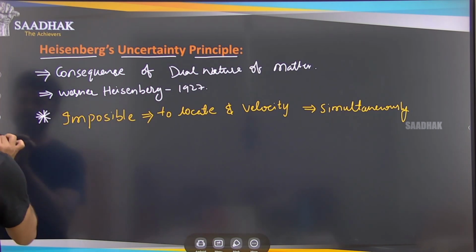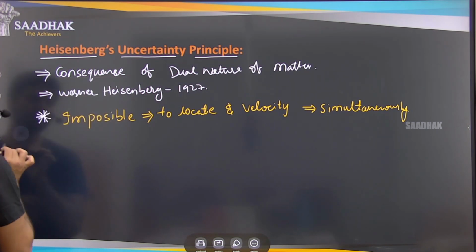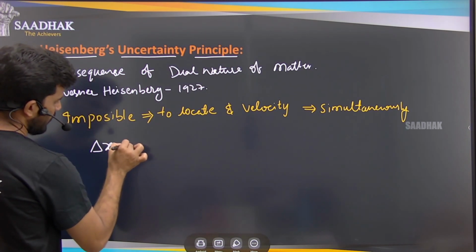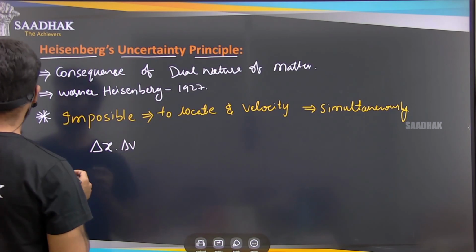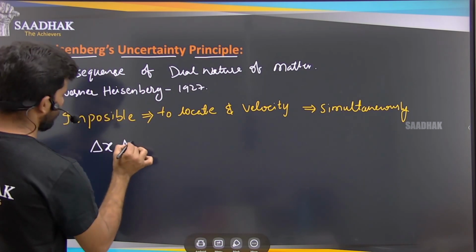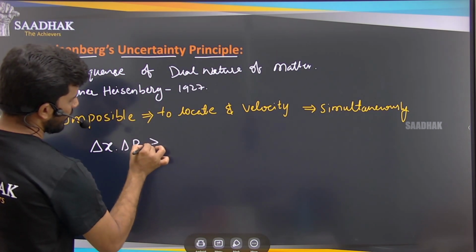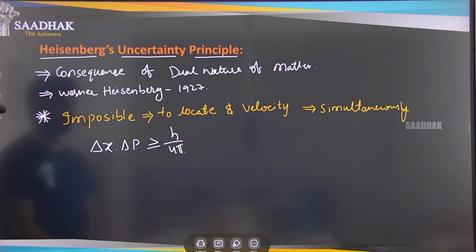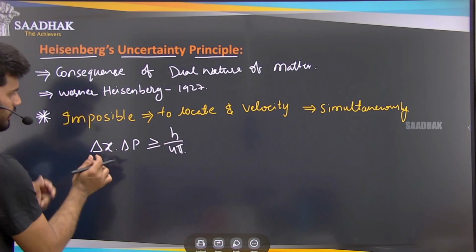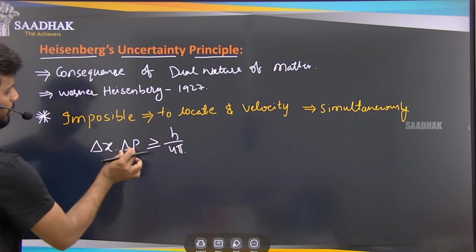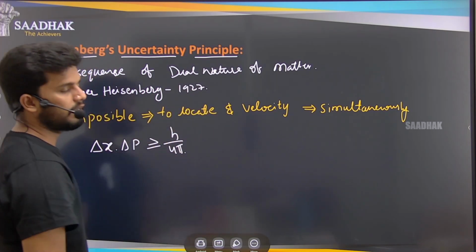So he gave the formula. He said that delta x into delta v, or I can change that to the momentum delta p, has to be greater than or equal to h by 4 pi. Delta x is the uncertainty in the location, and delta p is the uncertainty in the momentum.